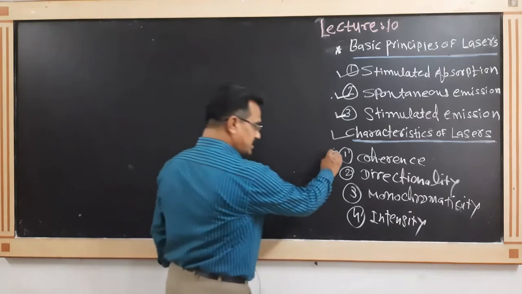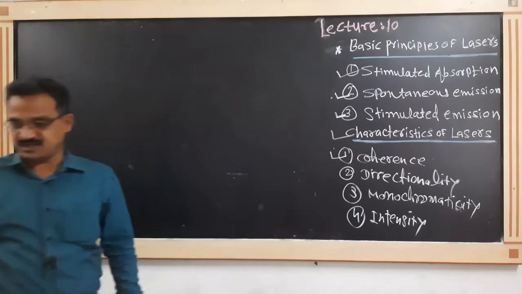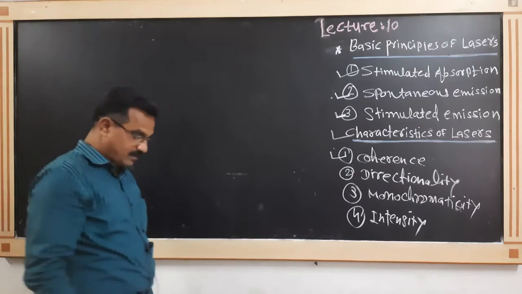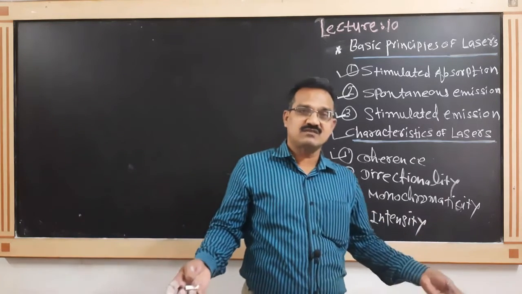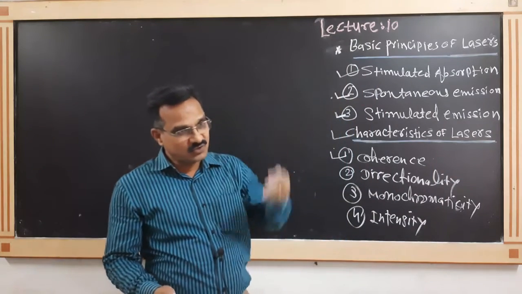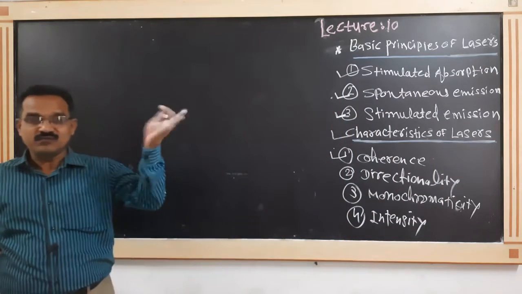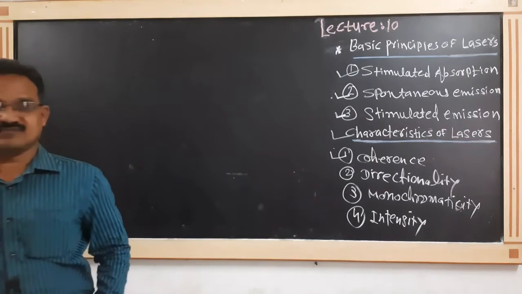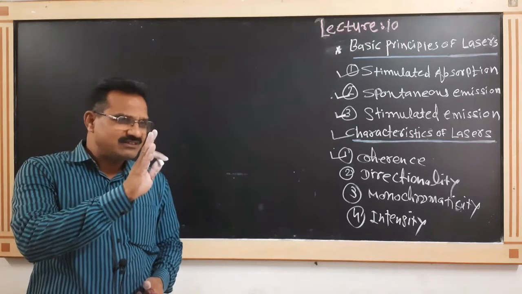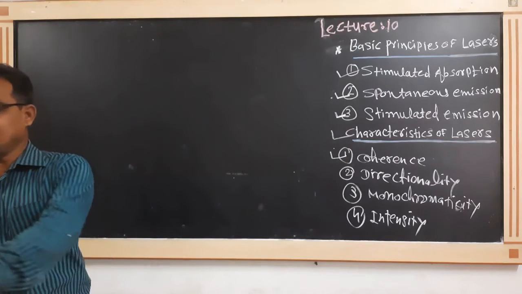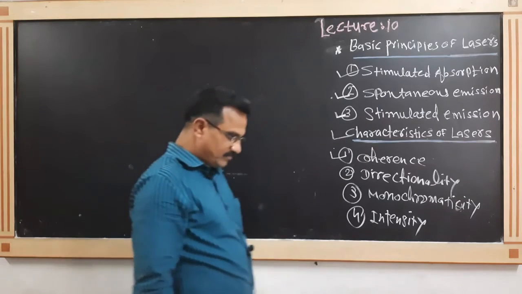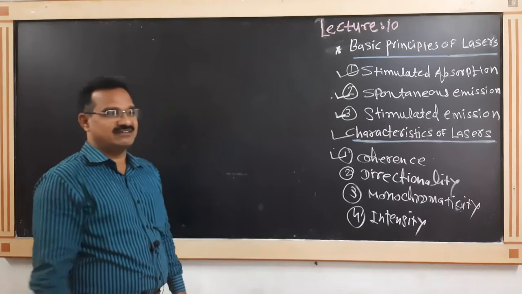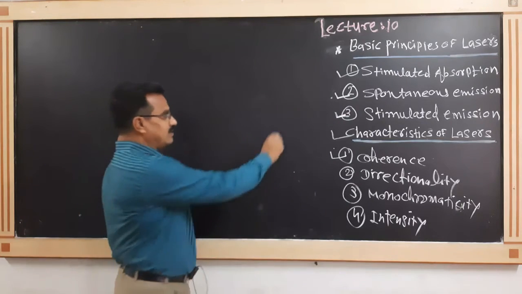I am going to explain the first one, coherence. What is meant by coherence? You remember that transition of the electron takes place from the upper level to the lower level, as well as from the lower level to the upper level, by using different techniques. But in case of ordinary light, the electron transition takes place naturally from the upper level to the lower level.